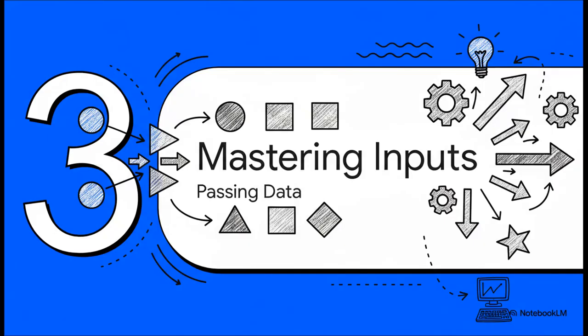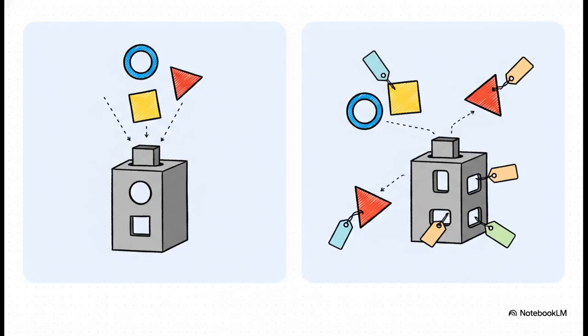Okay, this is where functions really start to get powerful. They go from being these simple static tasks to incredibly dynamic tools. And it's all because we can pass data into them, which lets one function handle all kinds of different situations. This shows the two main ways you can give a function its inputs. With positional parameters, order is everything. The first thing you pass in goes to the first parameter, the second to the second, and so on. But with keyword parameters, you actually name each argument. So you can pass them in any order you want, which is super flexible.